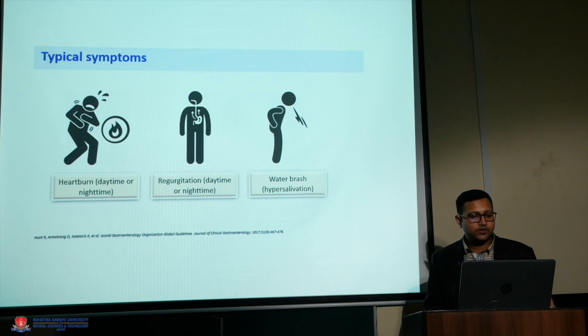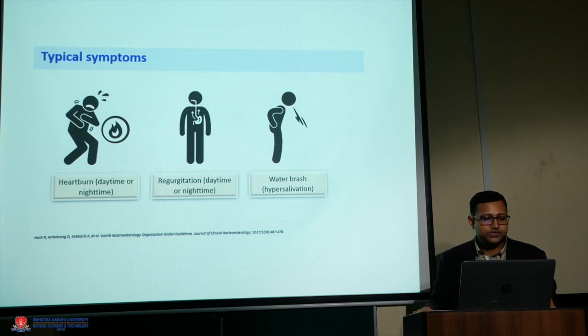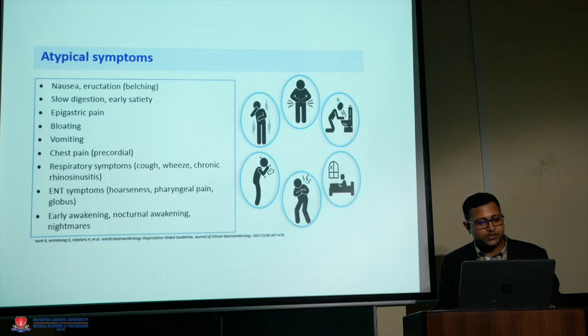Coming, after the pathophysiology, to something about the symptoms and the diagnosis. Patients typically present with heartburn, regurgitation, and water brash, that is increased salivation, where there is a feeling of a lot of water coming into the mouth which is sour and salty. These patients may have atypical symptoms like nausea, belching, pain, vomiting, and other atypical symptoms which have been linked with reflux are respiratory symptoms, some ENT symptoms like hoarseness of voice, globus sensation, and some nocturnal awakenings and nightmares.